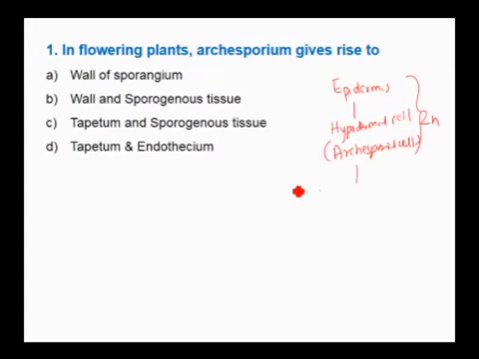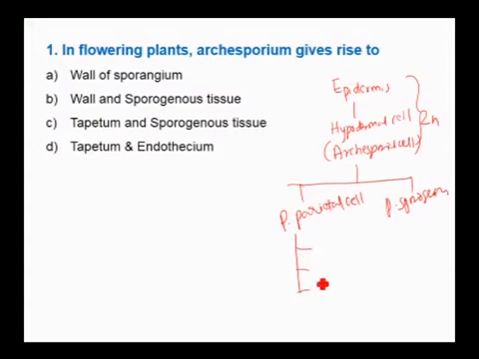Sporophyte. The archisporial cell divides to produce a primary parietal cell and a primary sporogenous cell. The primary parietal cell is the one which gives rise to the layers: endothecium of the anther wall, middle layers and the tapetum.